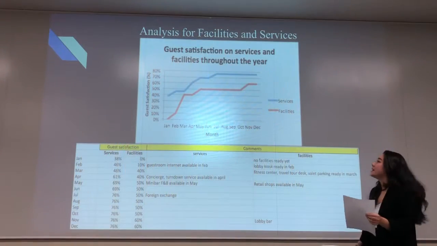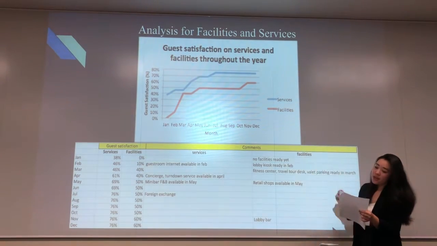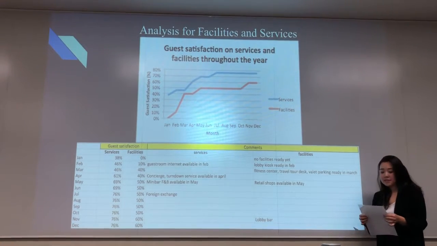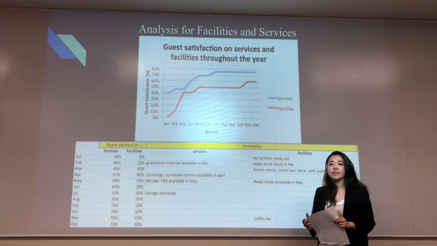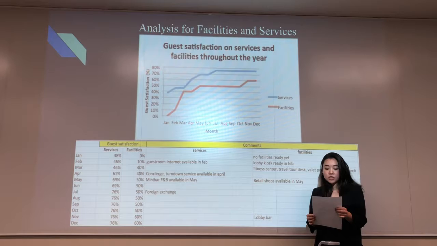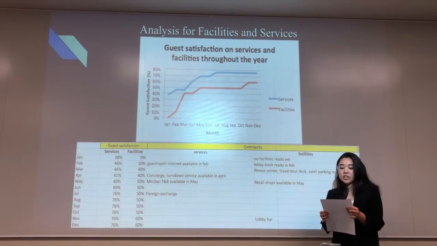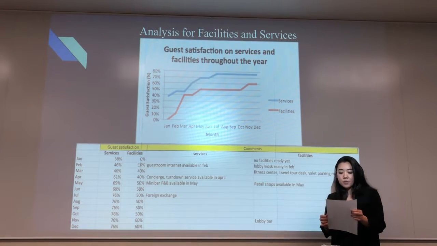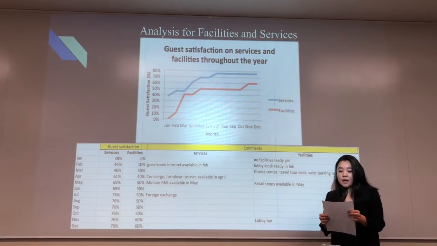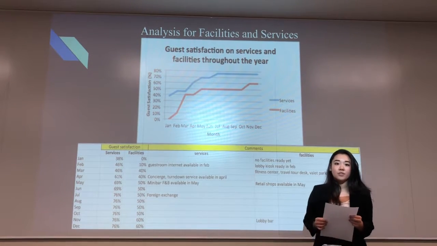Here, the guest satisfactions on services and facilities are shown in a line graph. Our target customers are premium guests, so for both facilities and services, our aim was to provide the highest value for them. We started with a total available fund of $500,000, so we knew from the start that we weren't able to afford a restaurant nor a spa, which cost more than our budget. And even though we think that this would be profitable and would increase the quality of our hotel.